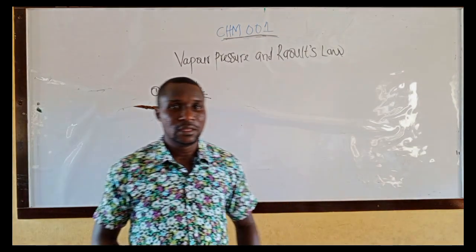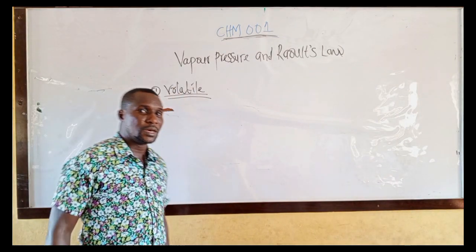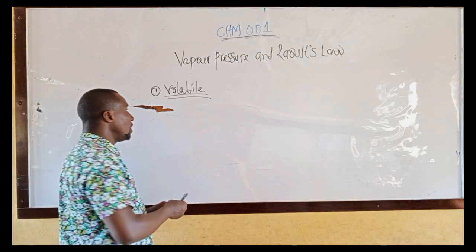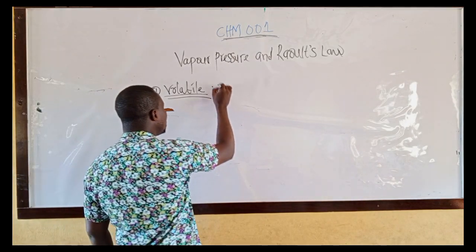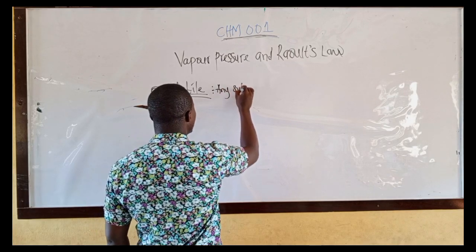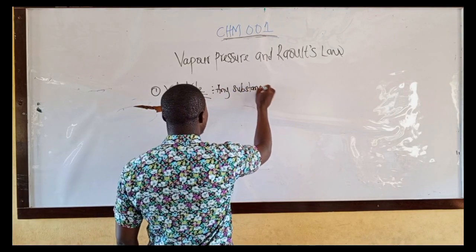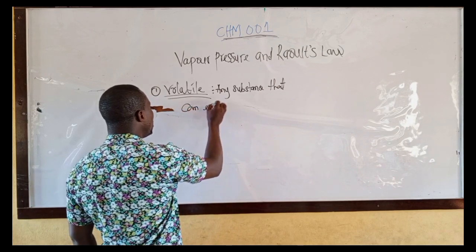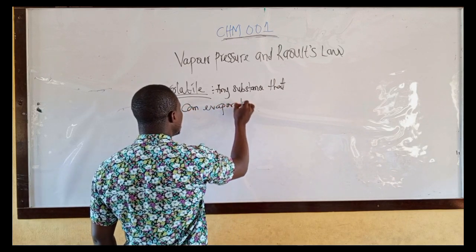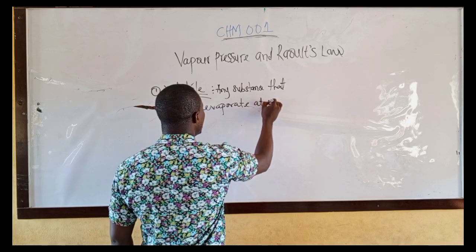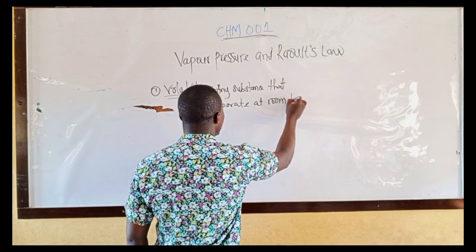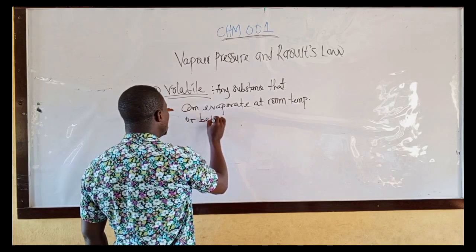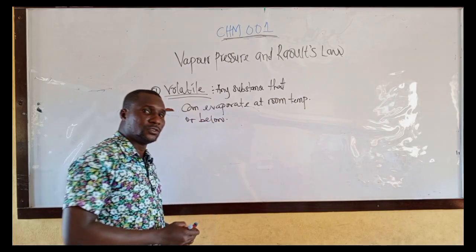Any substance that can evaporate at room temperature or below is known as a volatile substance.